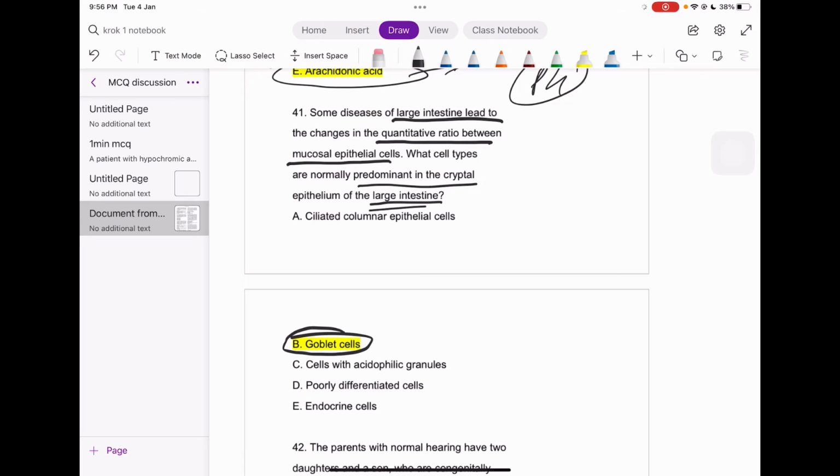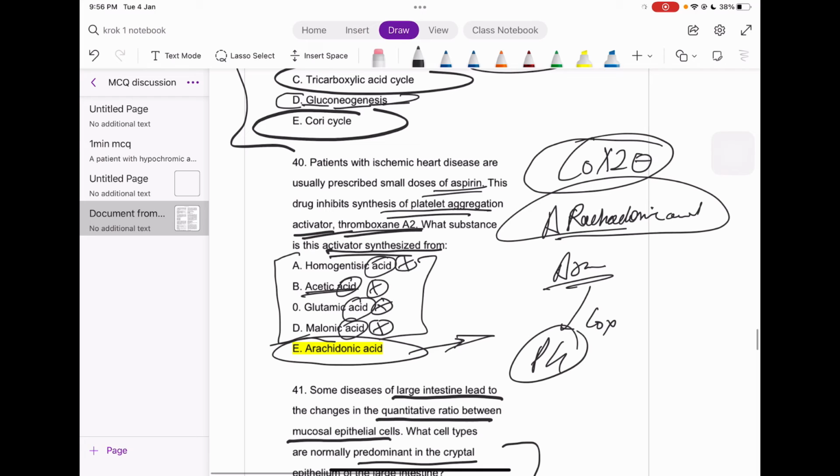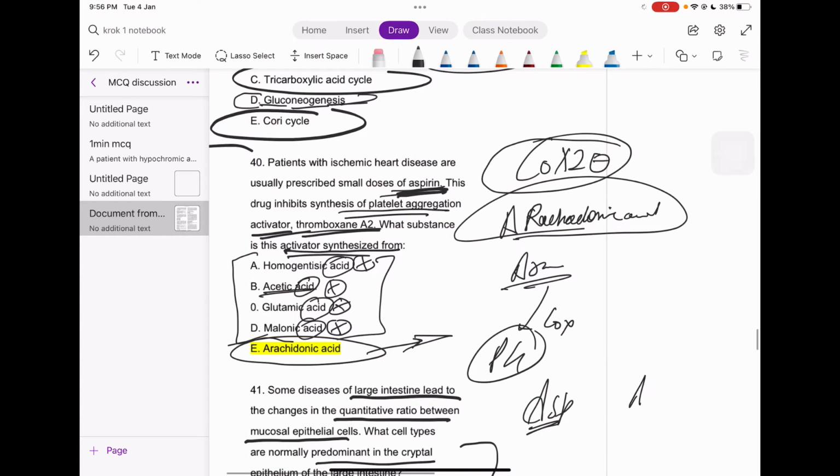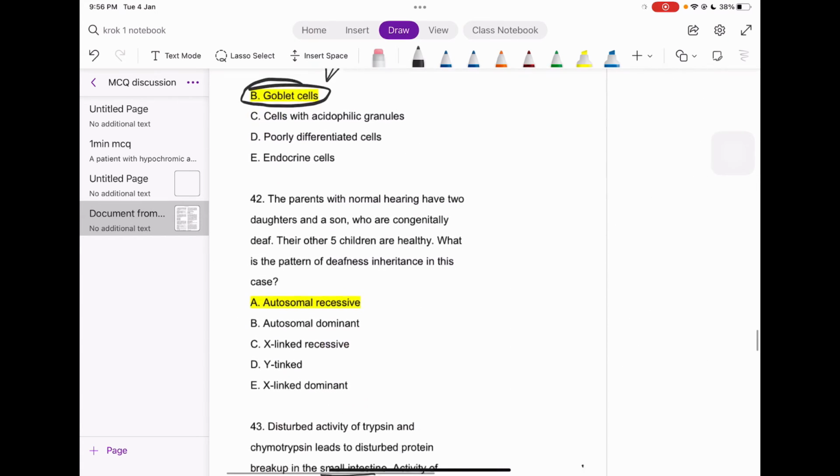So this is again a straightforward question, and this is also a straightforward question. Just remember: aspirin, and I would say most of the NSAIDs, right? These are just blockers of COX-2, or COX blockers, which is an even better way to say it. So these are COX blockers. Okay, let's move further.